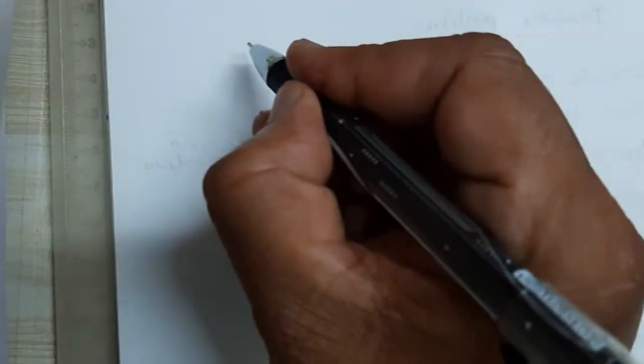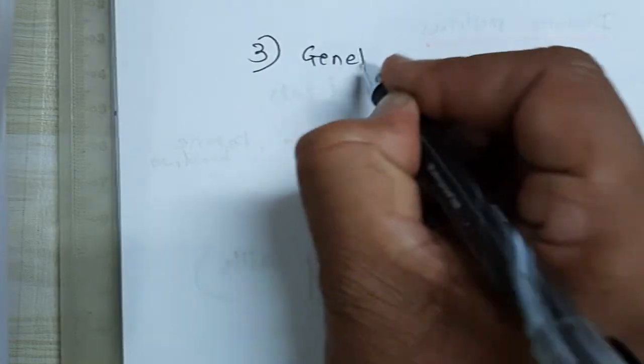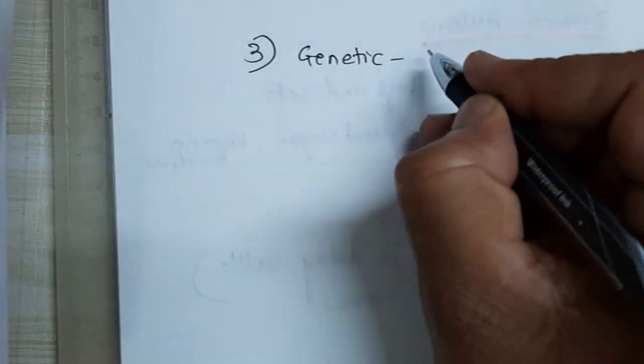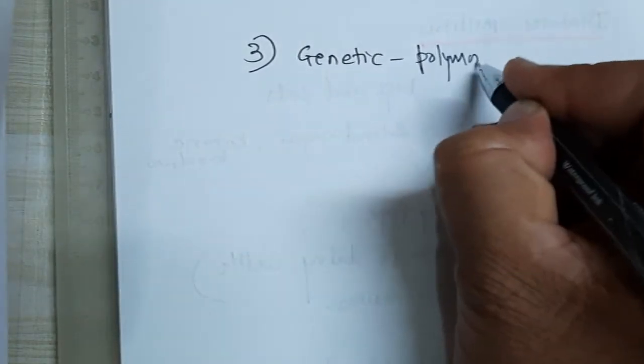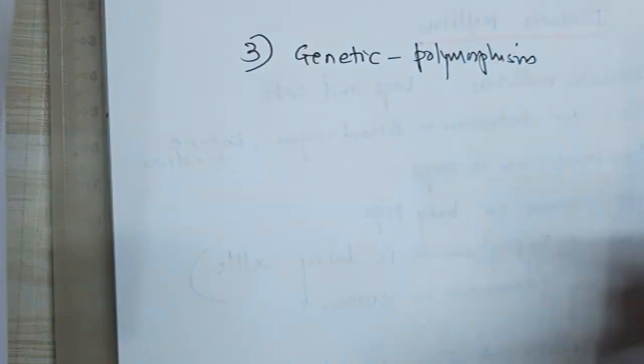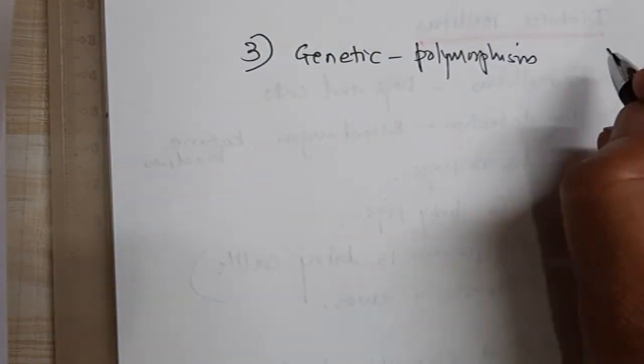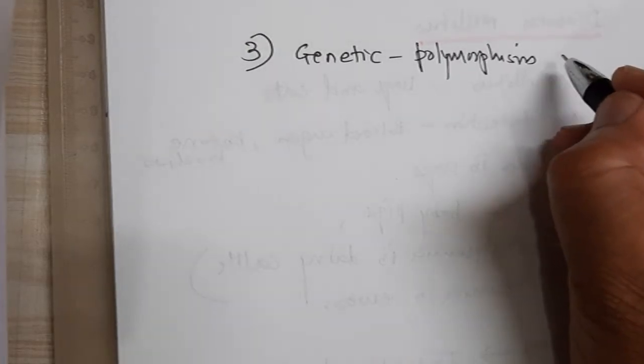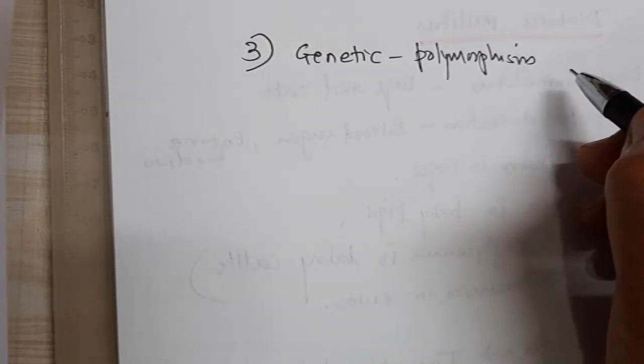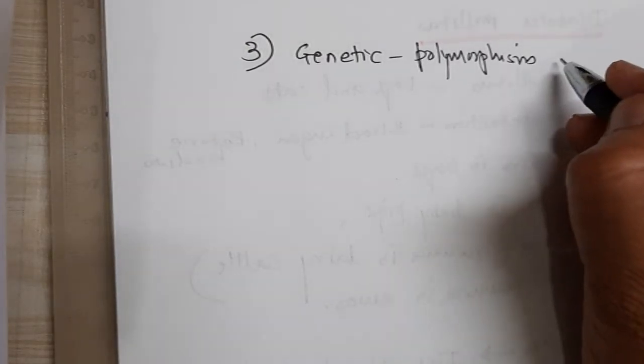Now the third important reason, the cause of diabetes mellitus, is genetic. Because of polymorphism in a gene, there is a structural defect in the insulin molecule.